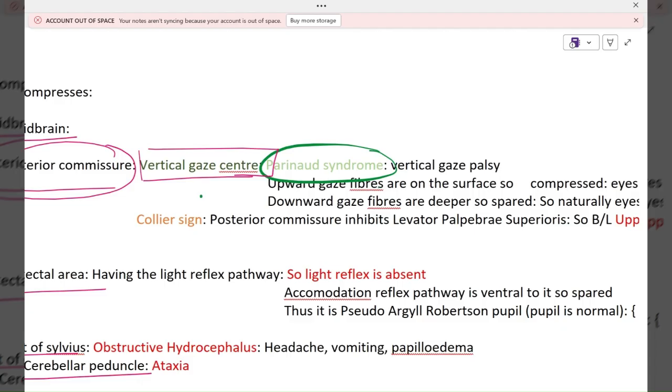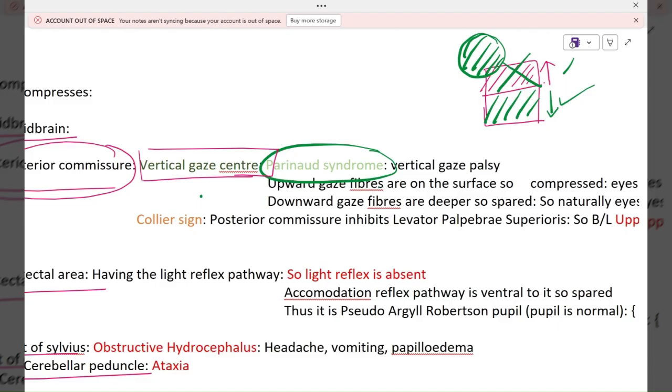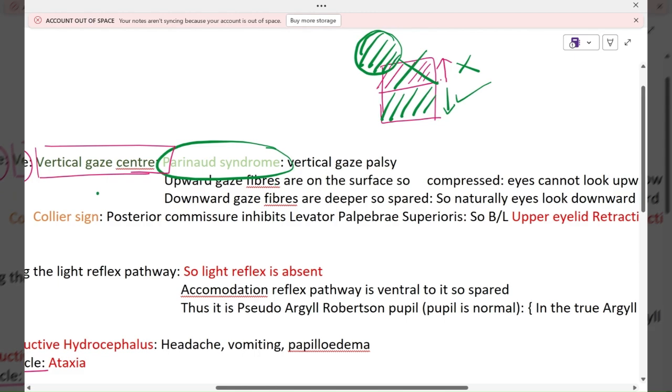I'm just explaining it conceptually so that you understand why there's a vertical gaze palsy and why there's a downward gaze. It's not exactly like this, but conceptually, in the vertical gaze center, the fibers for the eyes to look upward are on the surface, and the fibers to look downward are deeper. So when the pinealoma compresses this vertical gaze center, it compresses the fibers for looking upward, but the downward gaze fibers are spared. That is why the eyes naturally look downwards.